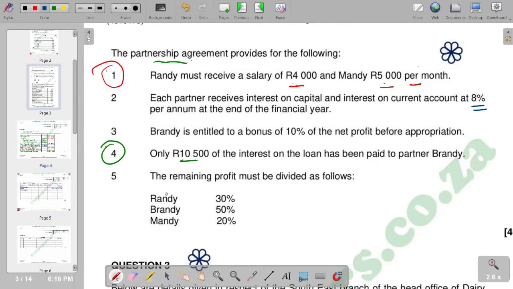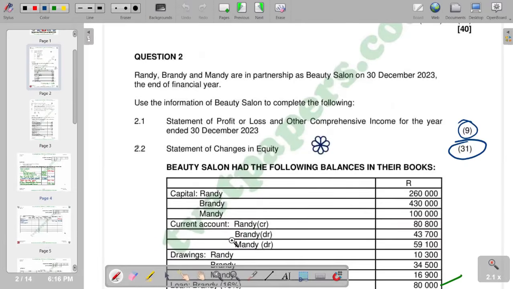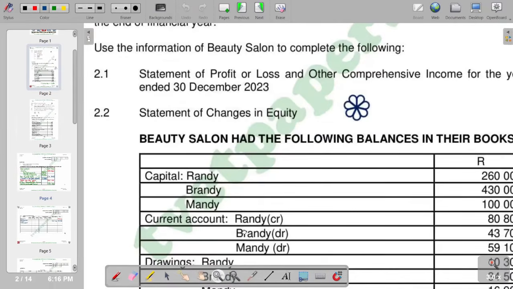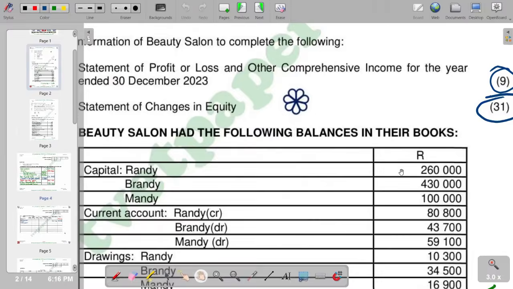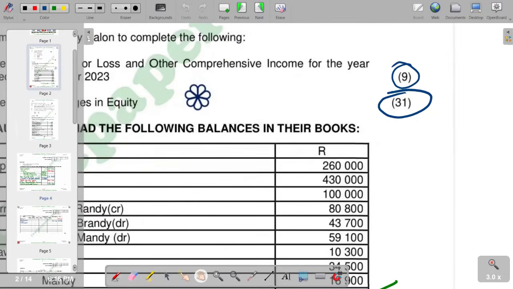So of course, we are going to check the capital balances that we have. We do have our capital balance on this part, whereby rent is 260,000. So this is our rent. So we multiply this figure by 8%, which is 0.08 as a decimal. So we see what we get, 260,000.